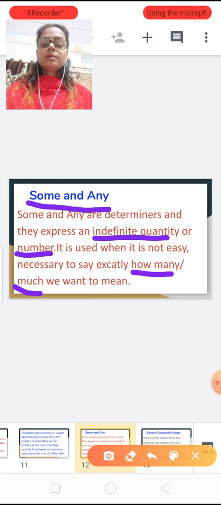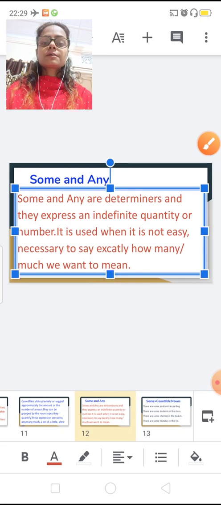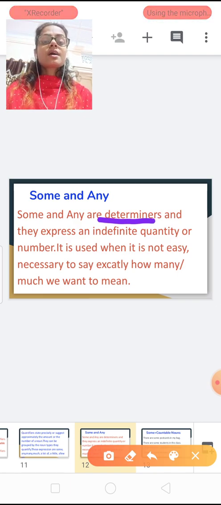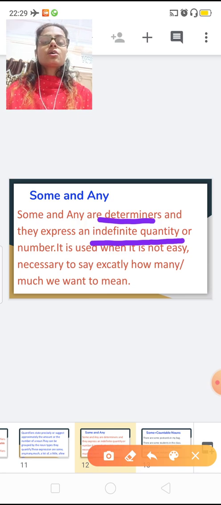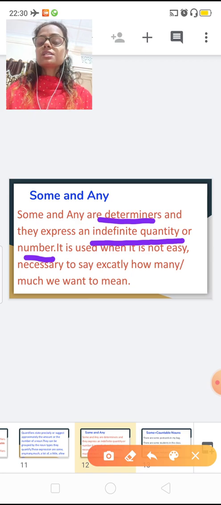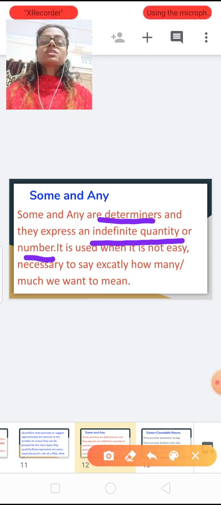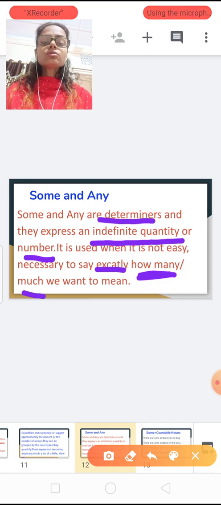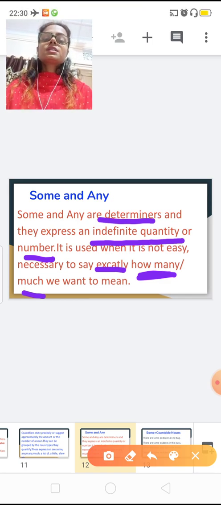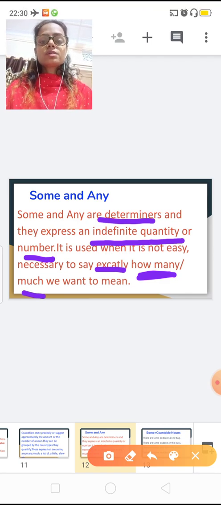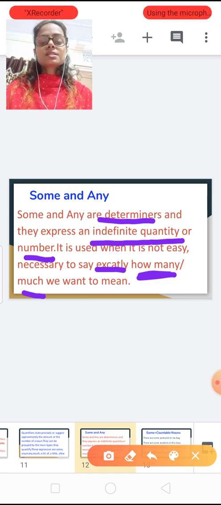So, where can you use some or any? First of all, they both are determiners. Second, they express an indefinite quantity or number. Third, it is used when it is not easy or necessary to say exactly how many or how much we want to mean. So, we are not going to tell the exact number. Here we can say, I want some oranges, and some means maybe 2, maybe 3, like this.